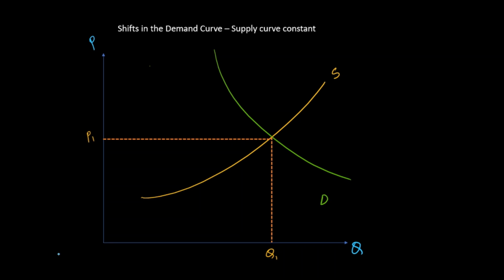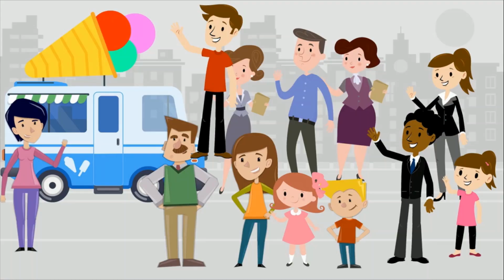So let me try to summarize what we discussed. In this case, we are talking about an increase in demand. So my demand increases, and in terms of supply, there is no change. So what is the impact of this? The equilibrium quantity has increased, so my QE increases, and also there is an increase in the equilibrium price. So my PE has also increased.